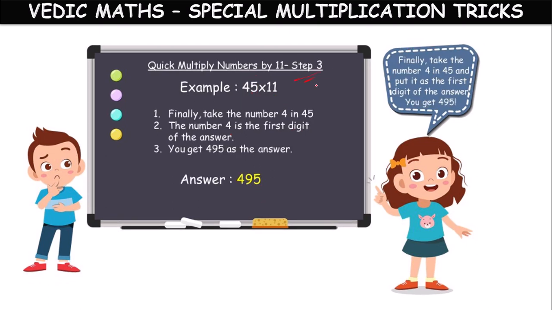Now the third step. In the number 45, the number which is in the tens place, or the first digit out of the two digits, is 4. That 4 should be taken as the first digit of the answer. So in this way, we will get 495 as the answer. In this way, we can multiply any number with 11, like that she explained to Suku.